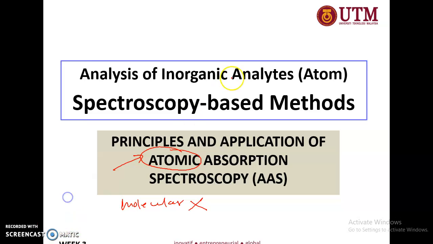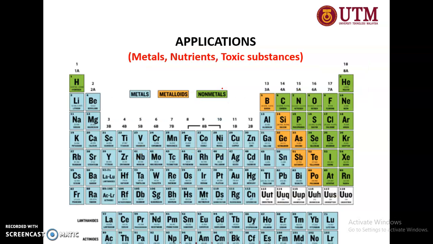What are inorganic analytes? Inorganic analytes are those not comprising C, H, O, N, and S. Okay, let us see what will be available for analysis in AAS. Basically, most of the elements in the periodic table can be analyzed with AAS.